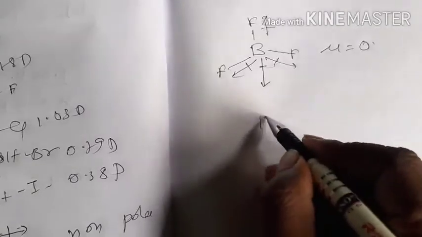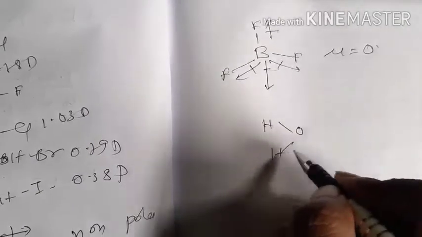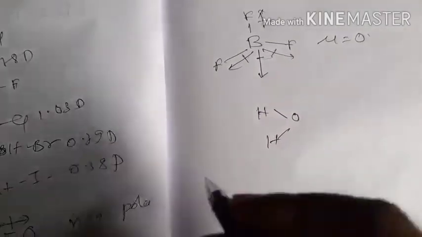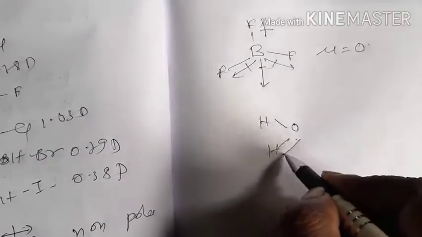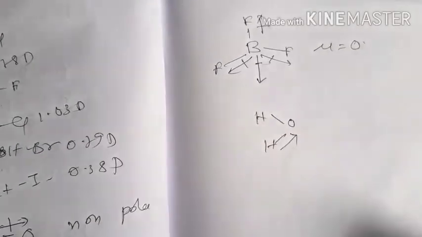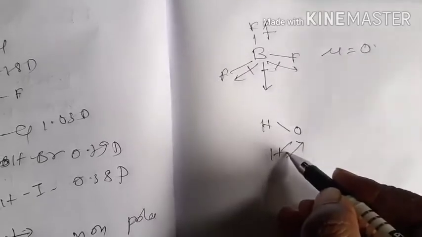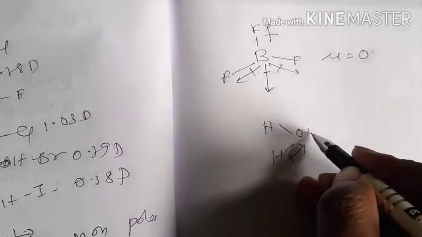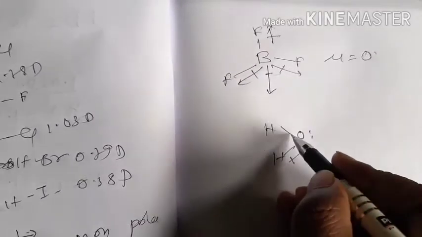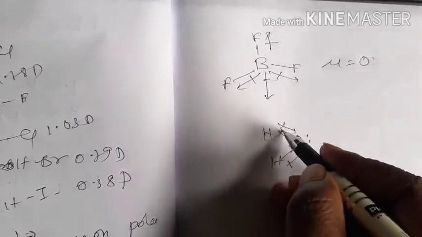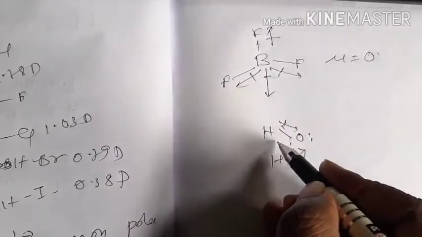But if we consider H2O, it has an angular structure. Angular structure means that between hydrogen and oxygen, the oxygen is more electronegative, so the bond dipole will act towards the oxygen, and this bond dipole will also act towards the oxygen at an angle.